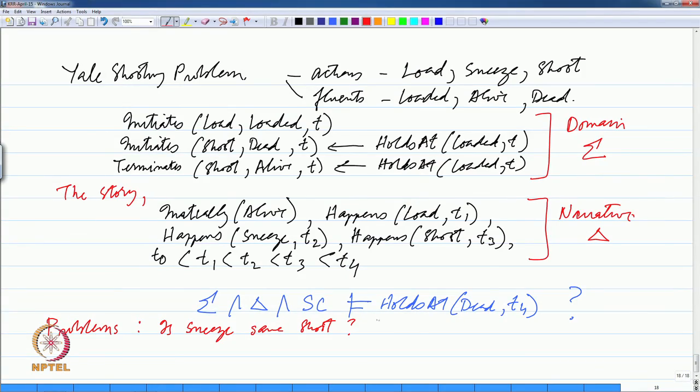Then, is it the case that sneeze terminates loaded? How do we know that the sneeze action does not terminate the loaded predicate? We have not stated anywhere, but how do we know that?